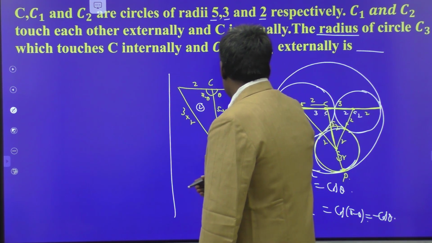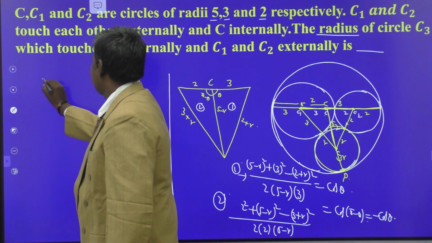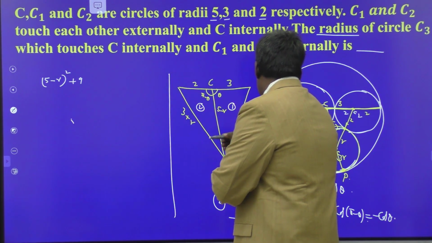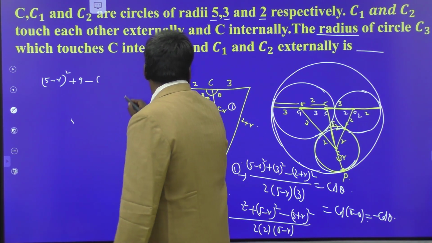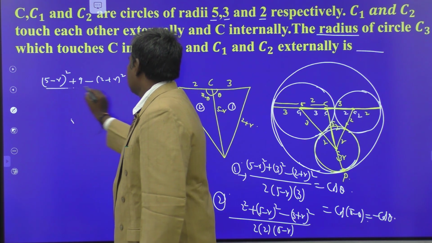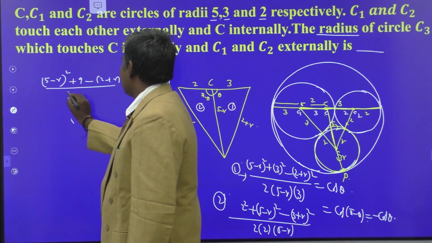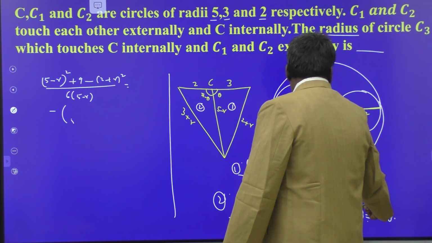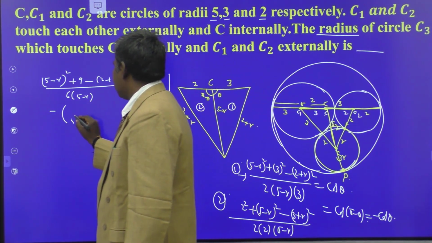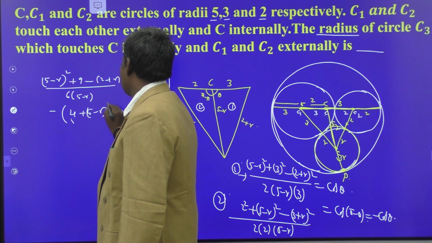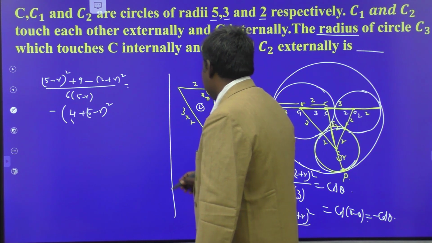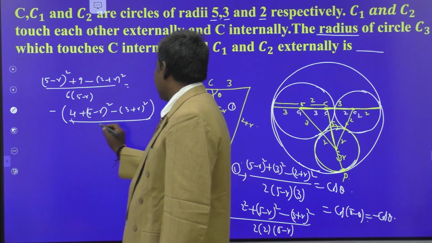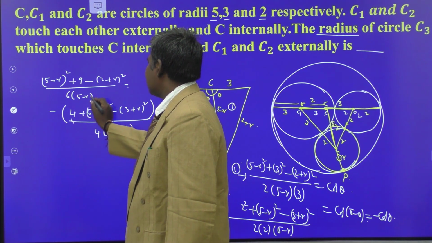So how to write that here? From the cos theta itself, (5 minus r) whole square plus 9 minus (2 plus r) whole square, by 6 times (5 minus r), is equal to minus of, taking that minus to the left side, 4 plus (5 minus r) whole square minus (3 plus r) whole square, whole divided by 4 times (5 minus r). 5 minus r gets cancelled.